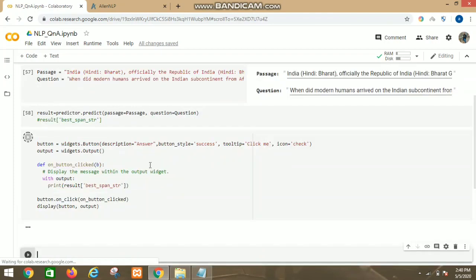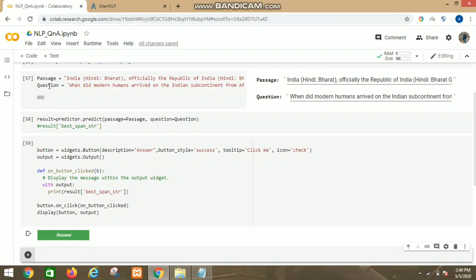Now what are the result and the predictor used for? Here the passage and the question variables are used to store the input from the user, and with the help of the predictor library we are taking the passage and the question as input, passing them to the predictor library and storing the result in the result variable.